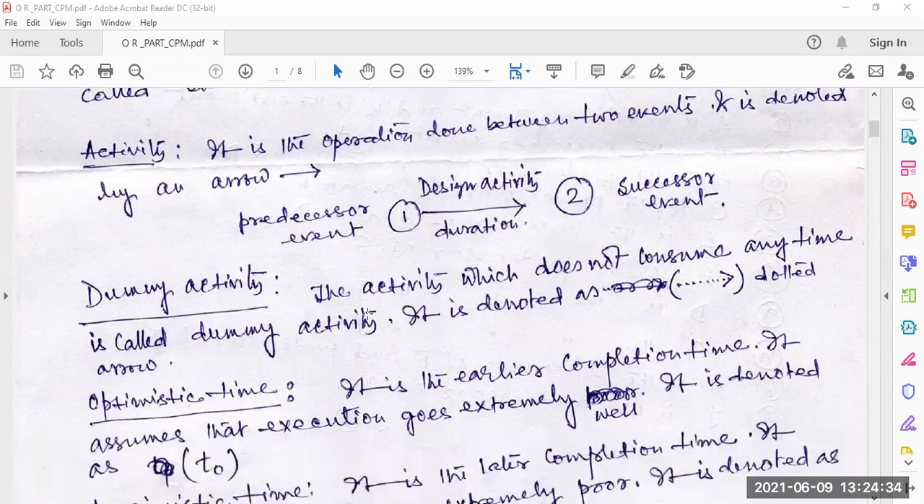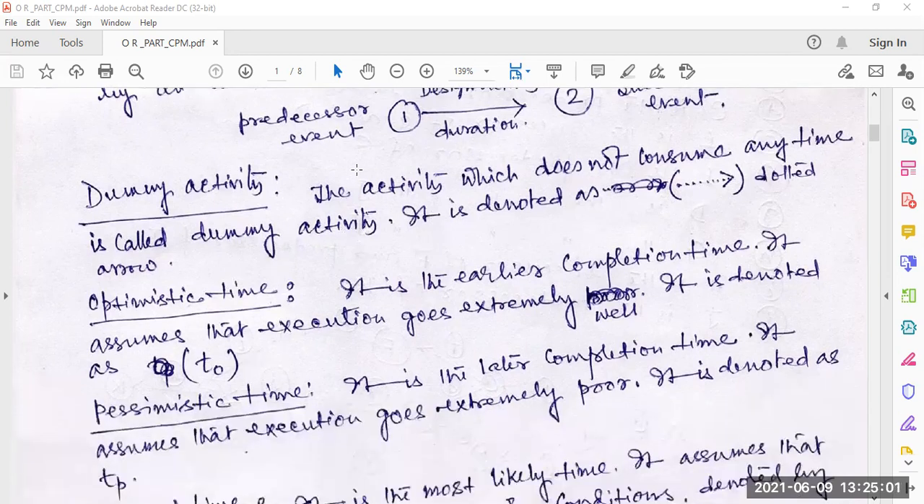Now dummy activity. The activity which does not consume any time is called a dummy activity. It is denoted by an arrow with a dotted line, an arrowhead with a dotted line.